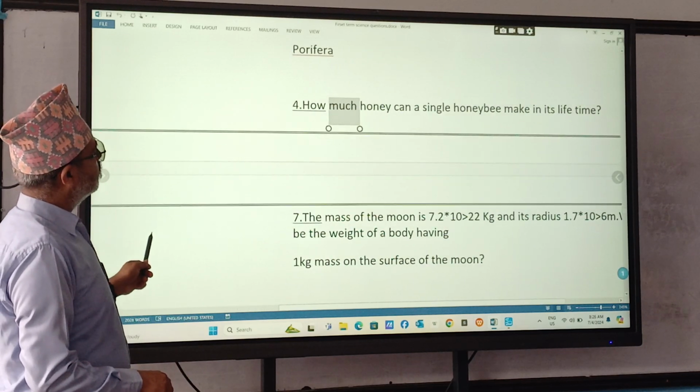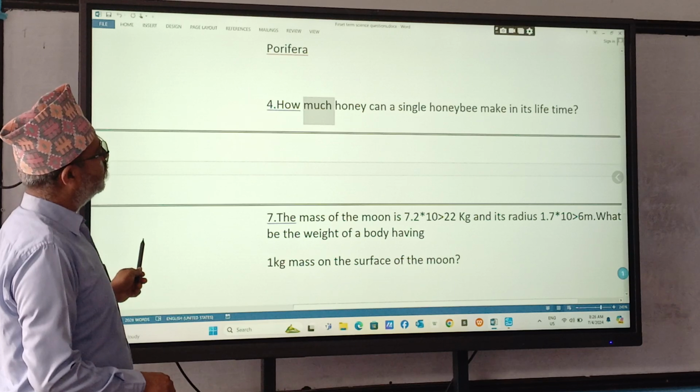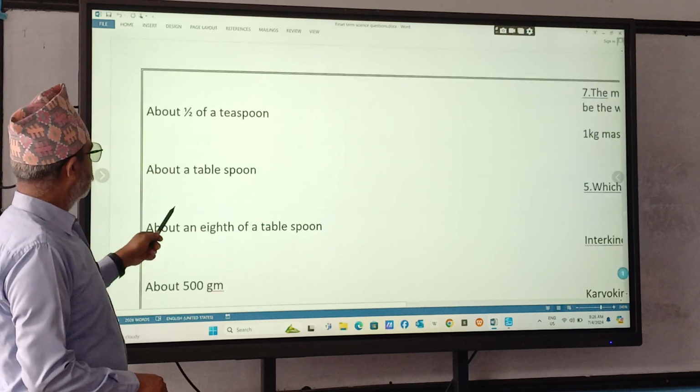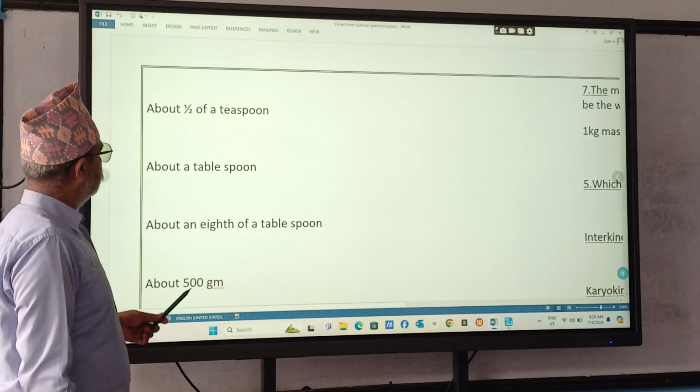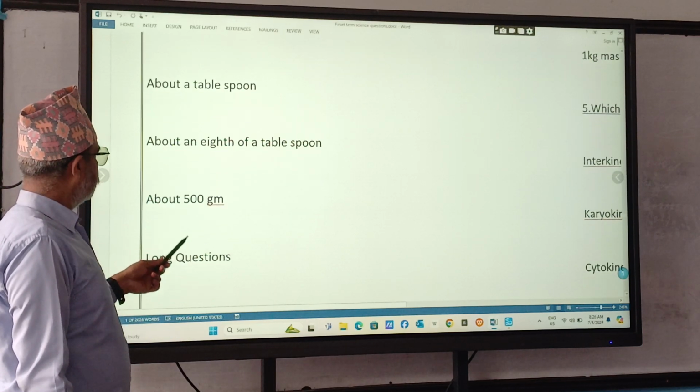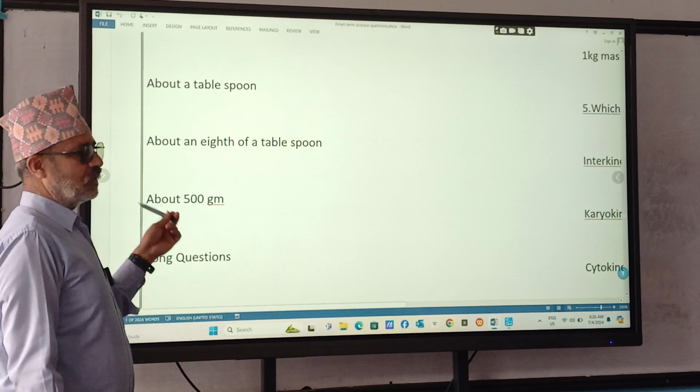8. No, class 10. How much honey can a single honeybee make in its lifetime? Now here are 4 options. About half of a teaspoon, about a tablespoon, about an eighth of a tablespoon, about 500 grams. Which one is correct? You have to.